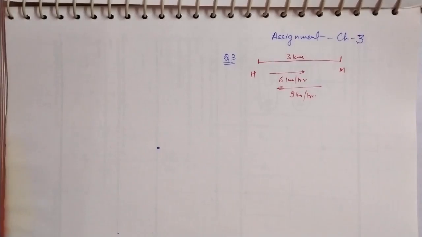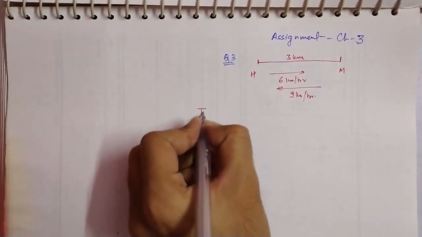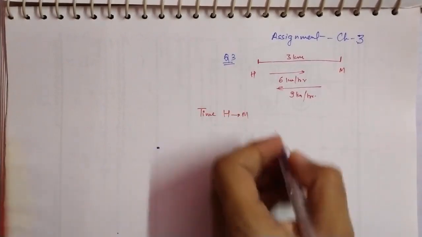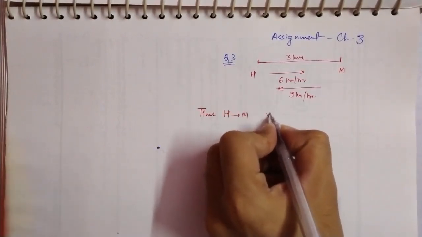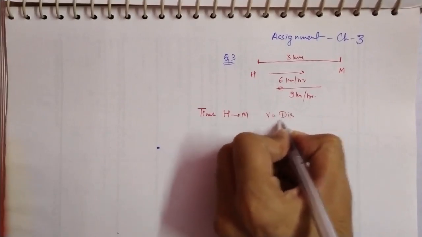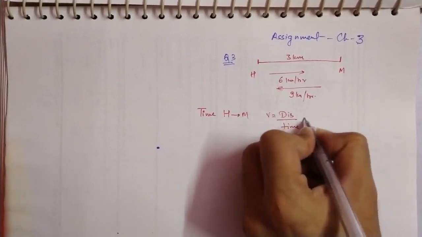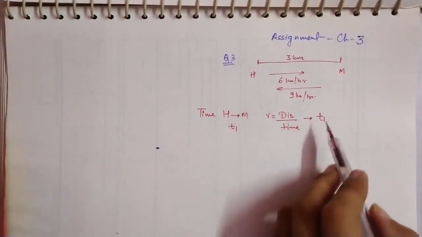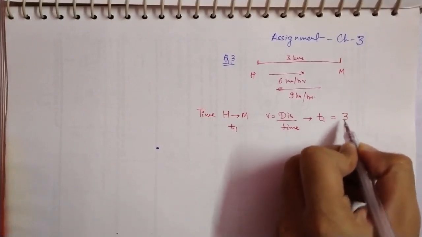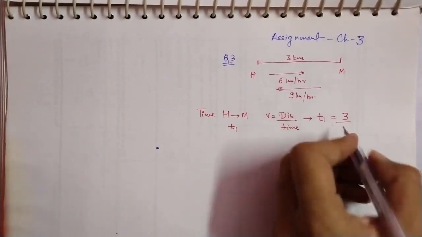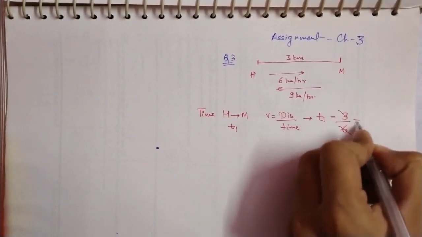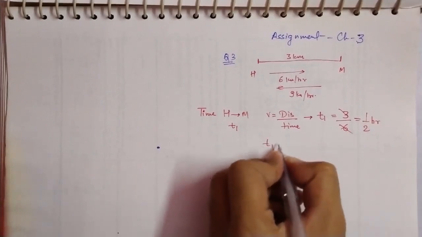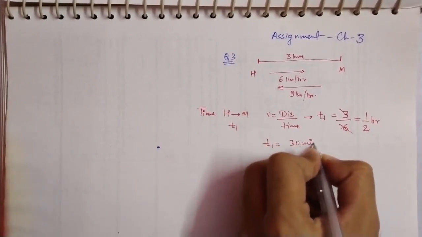Let's first calculate the time taken from home to the market. We know the formula: velocity equals displacement upon time. Let's call this time t1, from home to market. Distance is 3 and velocity is 6, so that will be 1 upon 2, that means half an hour. So t1 is equal to 30 minutes.